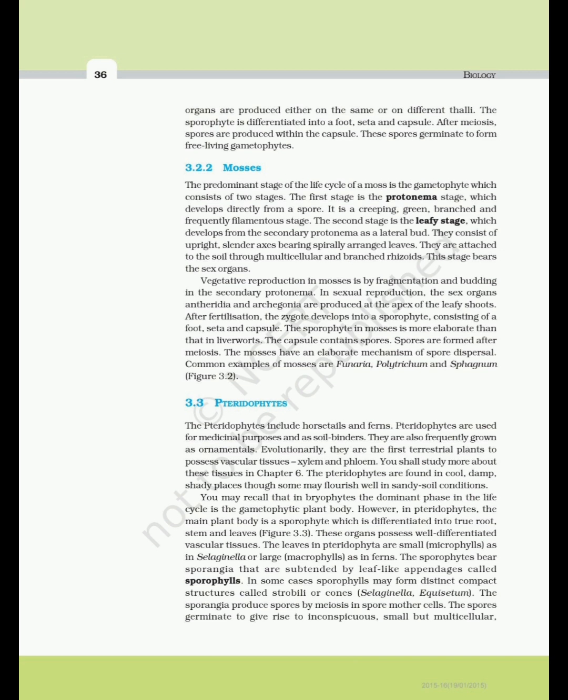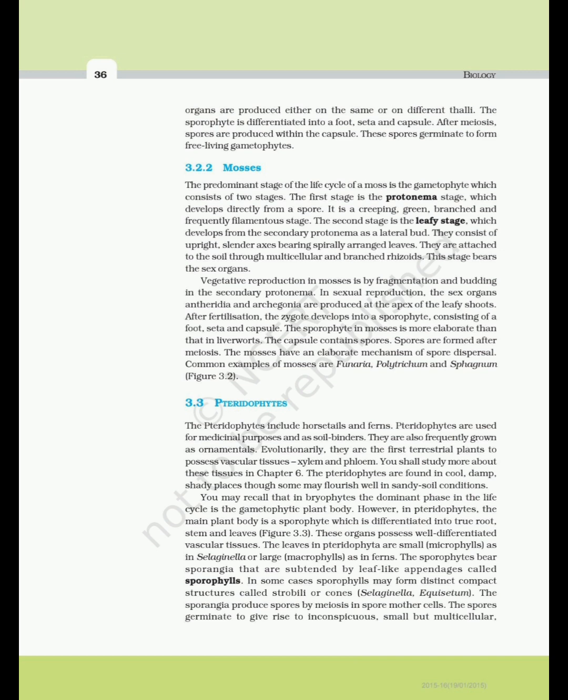Figure 3.2. 3.3 Pteridophytes. The pteridophytes include horsetails and ferns. Pteridophytes are used for medicinal purposes and as soil binders. They are also frequently grown as ornamentals. Evolutionarily, they are the first terrestrial plants to possess vascular tissues, xylem and phloem. You shall study more about these tissues in Chapter 6. The pteridophytes are found in cool, damp, shady places, though some may flourish well in sandy soil conditions.